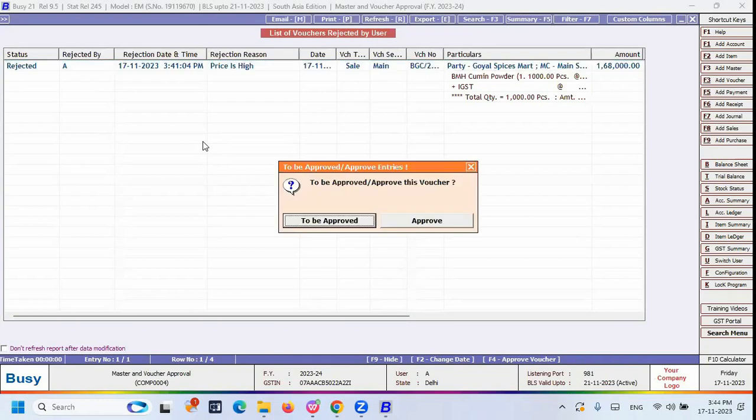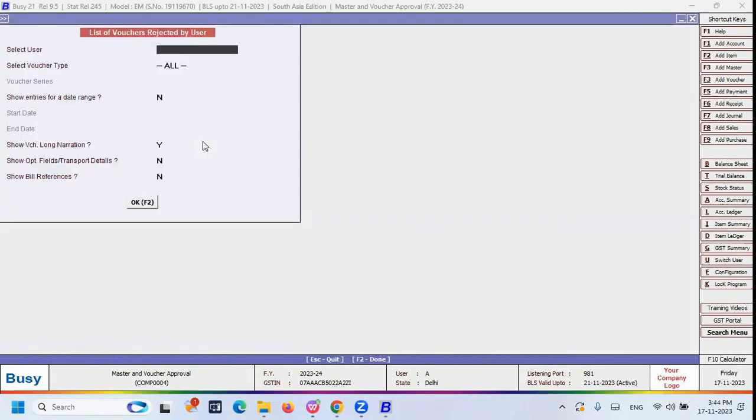can press the F4 shortcut key. Keep in mind, the F4 shortcut key is used to approve the voucher after viewing the report. Here you have the option called To Be Approved or Approve. You can decide and approve it. Then it is going to approve. So this is the way you can approve it.